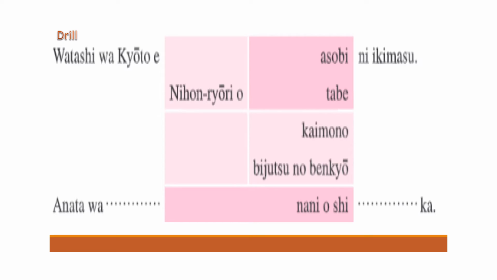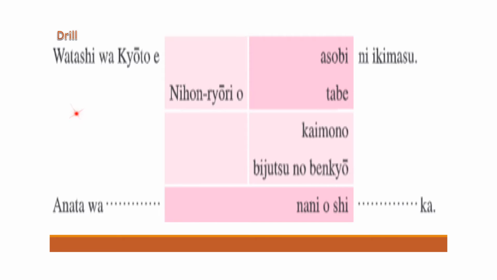Okay. Here is the drill. Drill for the same patterns. The main sentence is watashi wa Kobe e ikimasu. All right. And in between, this is the purpose. Watashi wa Kobe e asobi ni ikimasu. Asobi means to play, right? To enjoy. मैं कोबे enjoy करने जाता हूँ. Okay. Watashi wa Kobe e Nihon ryori o tabe ni ikimasu.